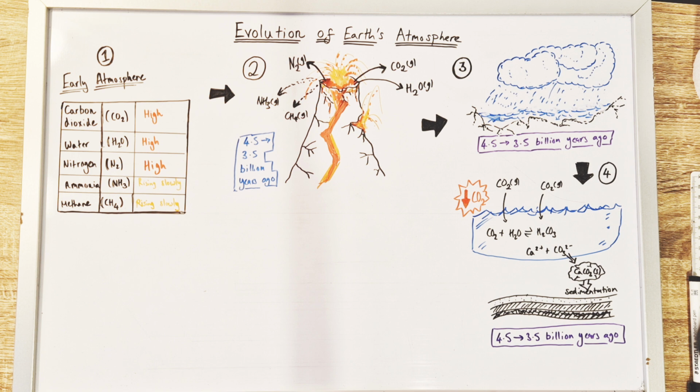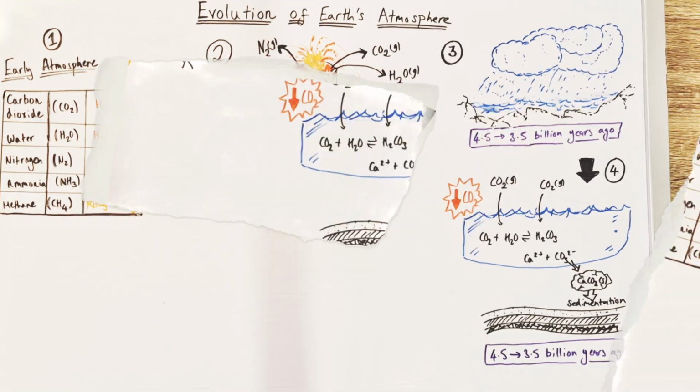Additionally, carbonic acid dissociates into hydrogen ions and carbonate ions. Now, those carbonate ions can react with metal ions in the water, like calcium ions, for example, to form precipitates, insoluble solids that can aggregate together into sediment, which will fall to the bottom of the oceans, onto the ocean bed, and build up layer upon layer, and eventually metamorphose into sedimentary rock, trapping the carbon, and therefore, again, we're decreasing the amount of carbon dioxide in the atmosphere and trapping it in different forms, like in those sediments, and therefore in that sedimentary rock that forms over millions of years of time.